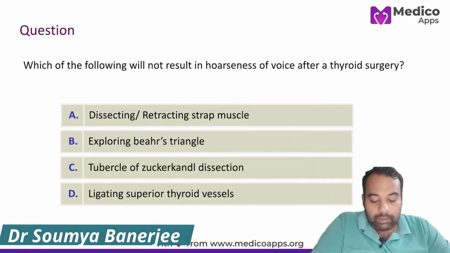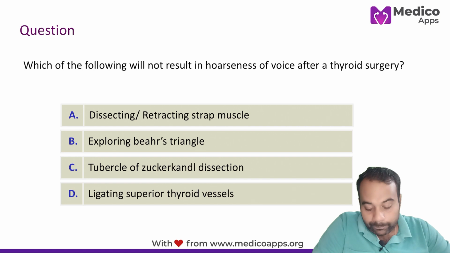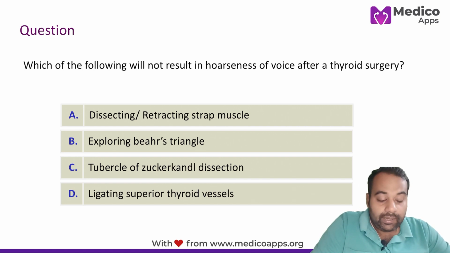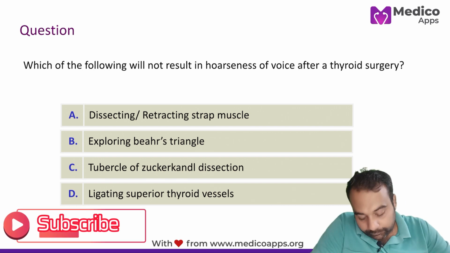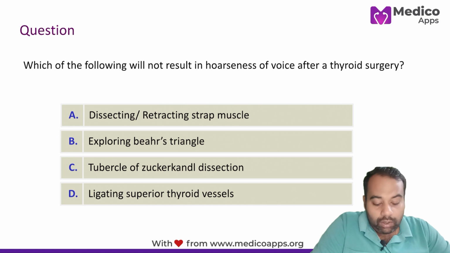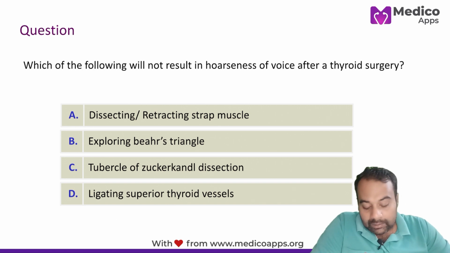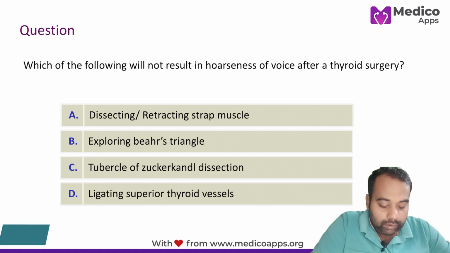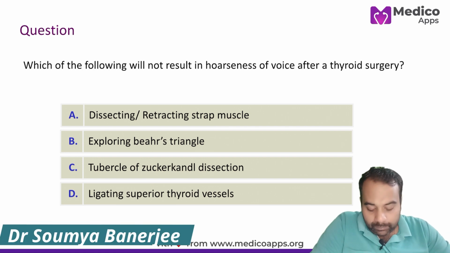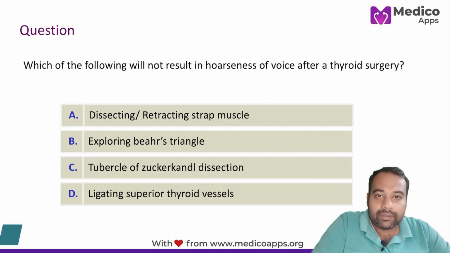Now let's talk about another MCQ regarding thyroid complications. Which of the following will not result in a hoarseness of voice after thyroid surgery? Your options are: A, dissecting or retracting the strap muscle; B, exploring the Bates triangle; C, tubercle of Zuckerkandl dissection; D, ligating the superior thyroid vessels.